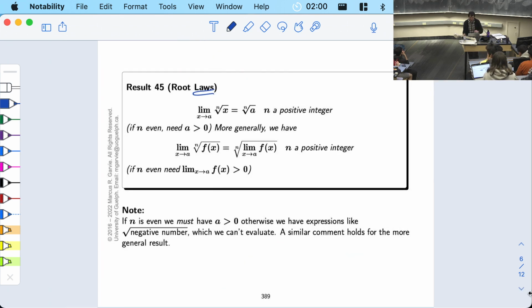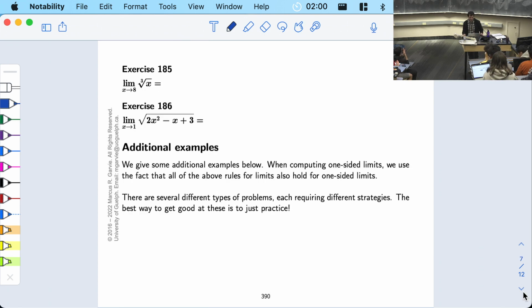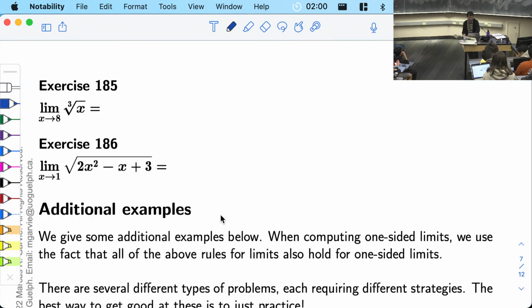Okay. So same exact thing for roots. And there are 2 examples here. I'll do one of them. Yeah, I'll do 185. That one's easy. And then we'll leave this one. You guys can try this one. Or you can do it as an extra video at home.